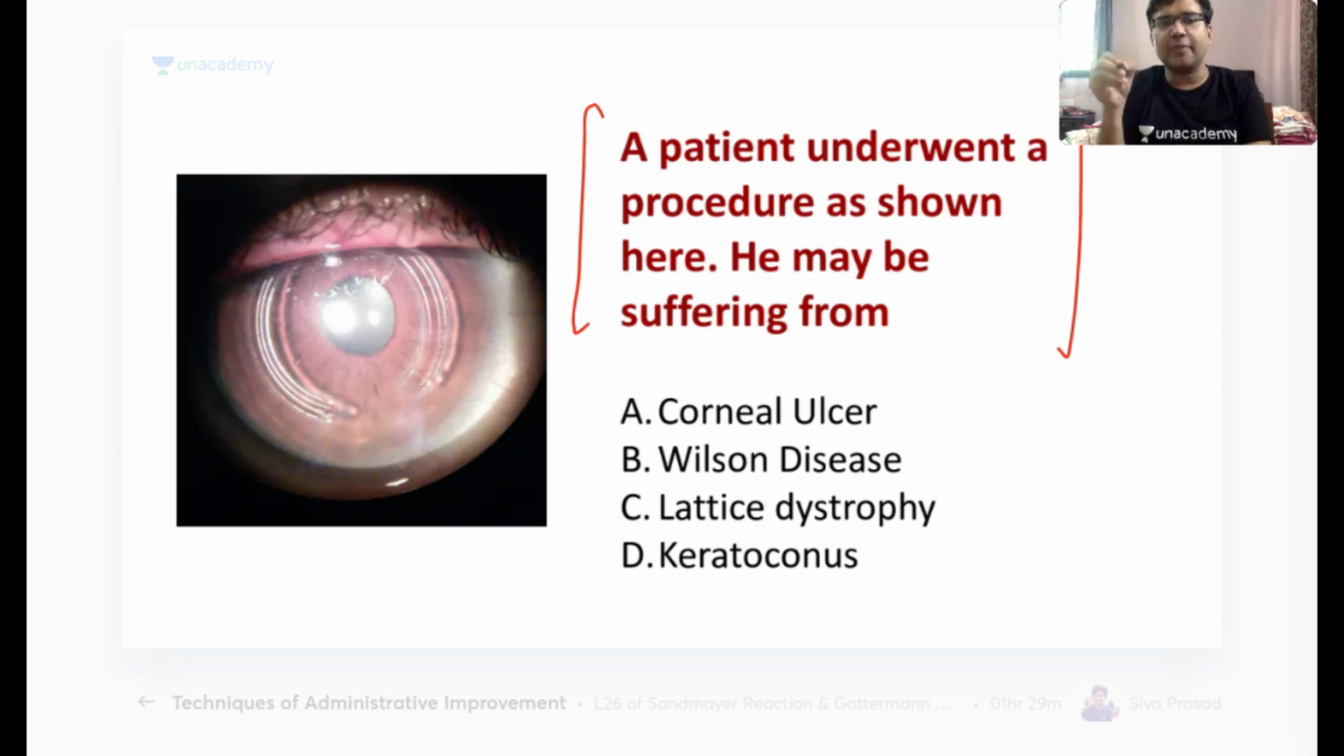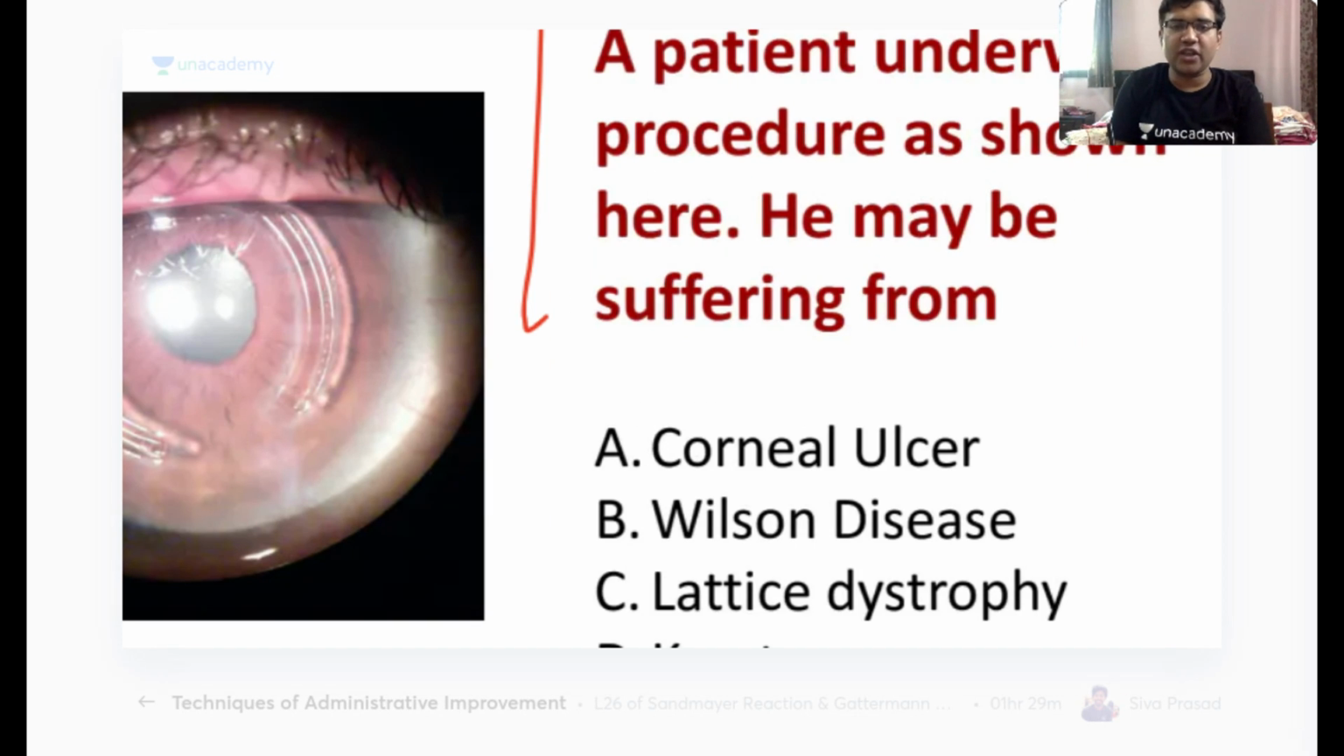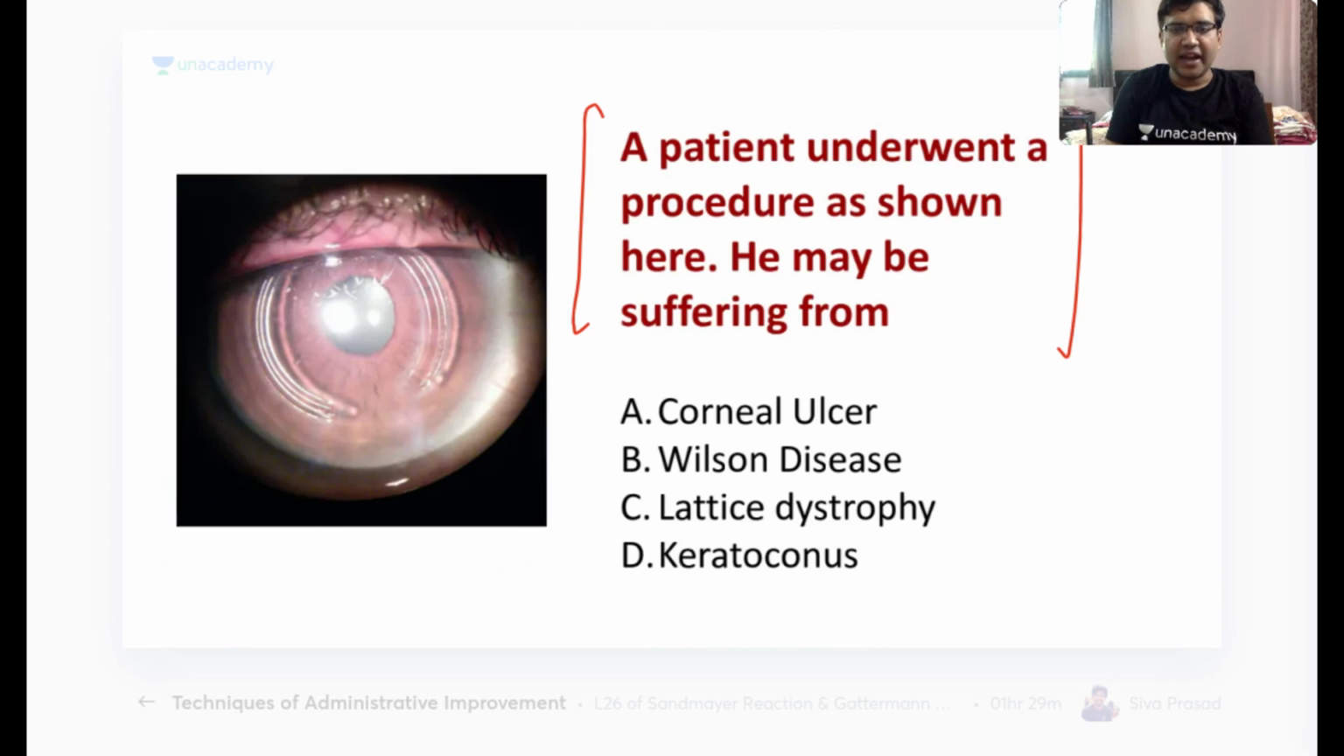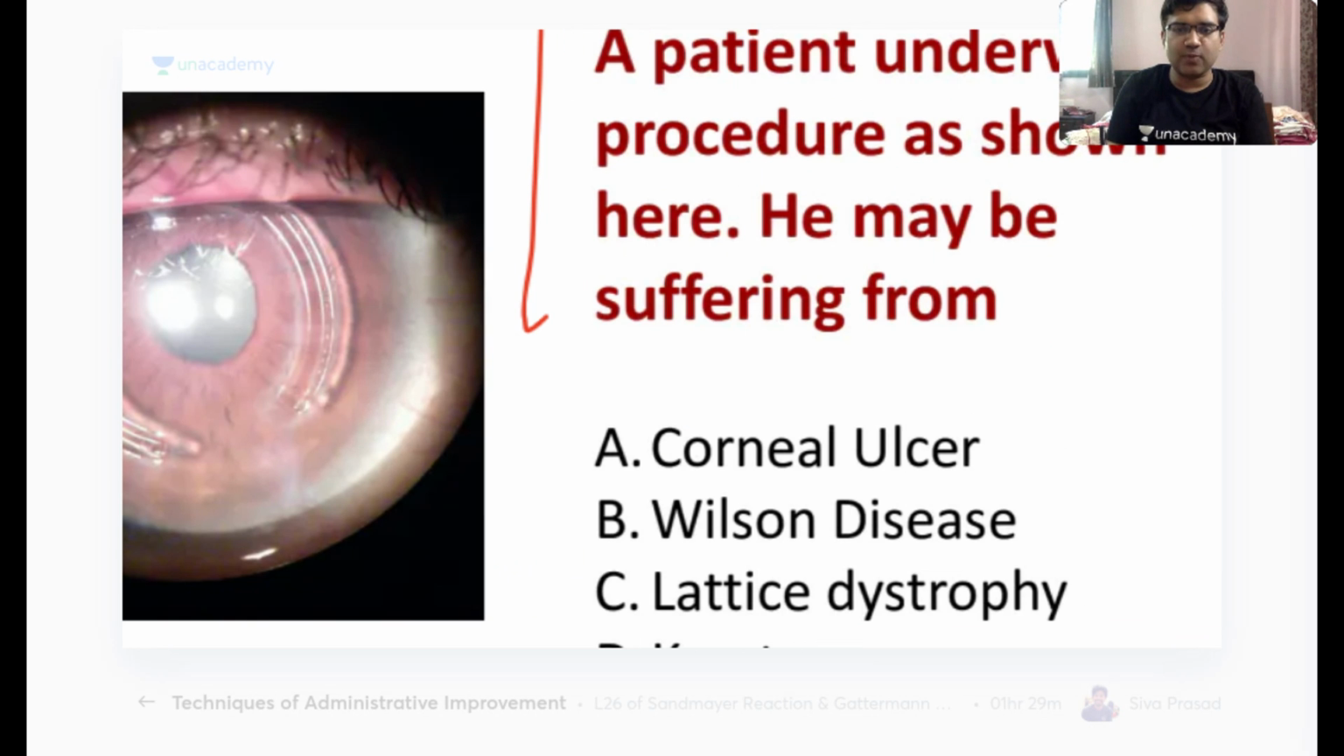A patient underwent a procedure as shown here. He may be suffering from which of the conditions? Corneal ulcer, Wilson's disease, lattice dystrophy, or keratoconus. See the image once again and then try to answer as soon as possible.